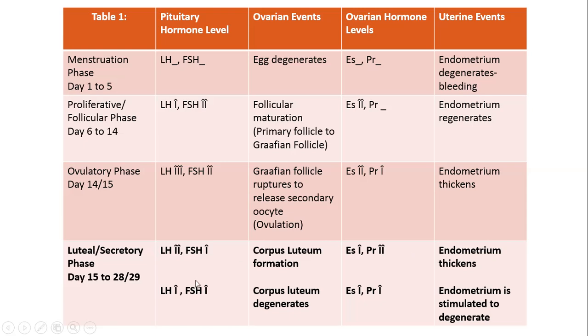In the second half of the luteal phase, if fertilization is not taken place, corpus luteum starts to degenerate. This results in lowering of progesterone in the blood. Lowering of progesterone stimulates the endometrium to degenerate. Now, endometrium is not degenerated in luteal or secretory phase, it is just stimulated. The end of luteal phase then marks again the beginning of another menstruation phase. Now this table is concomitant with the graph.